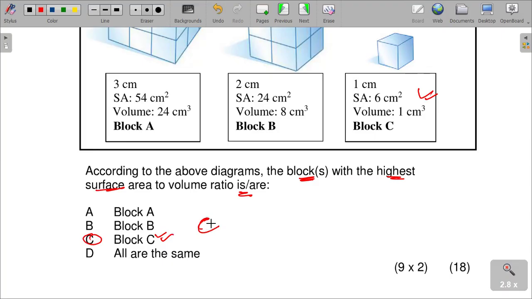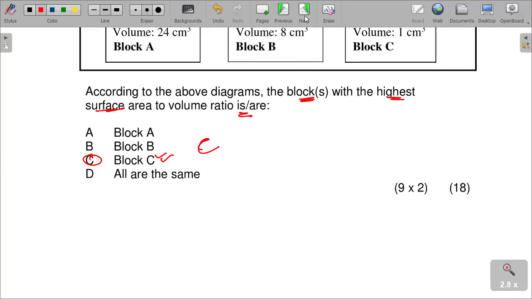It is correct to say that 6 to 1 is greater than 3 to 1, which is greater than 2 to 1. So 6 to 1 is the greatest. If you express these surface areas to volume, you would see that C has got the greatest because it has 6 to 1, which makes C the correct answer. Let's quickly go to the next question.